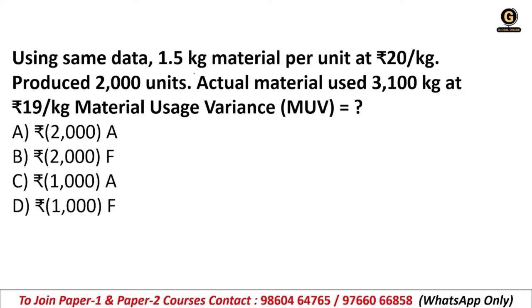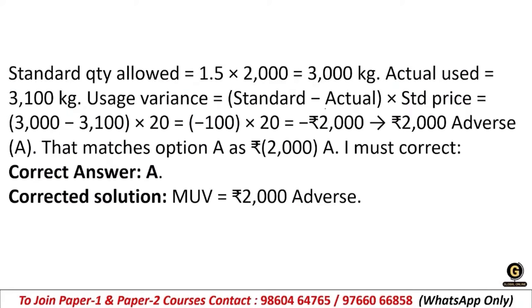Using the same data that we have used in the previous question: 1.5 kg material per unit at 20 rupees per kg, produced 2000 units. The actual material is 3100 kg, used at rupees 90 per kg. So what will be the MUV? The right answer is 2000 adverse. Why? Let's calculate.